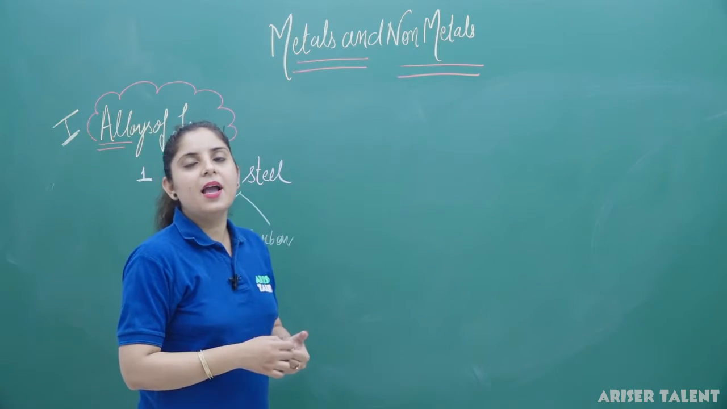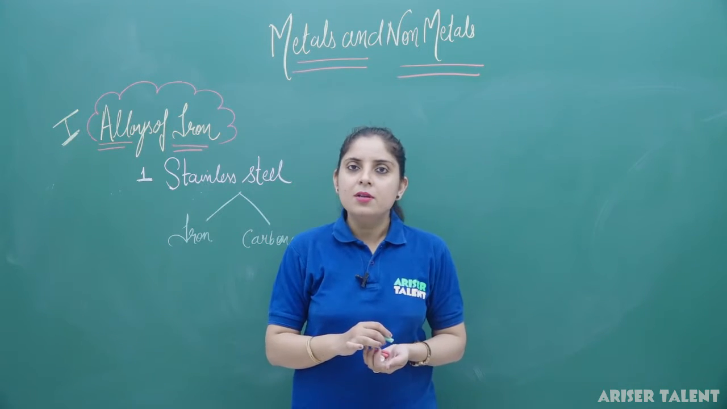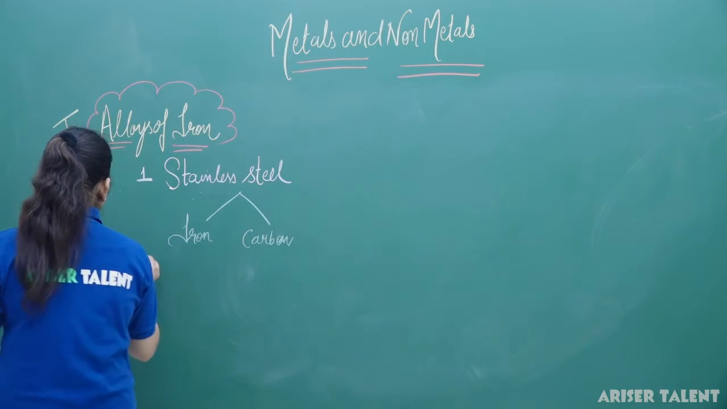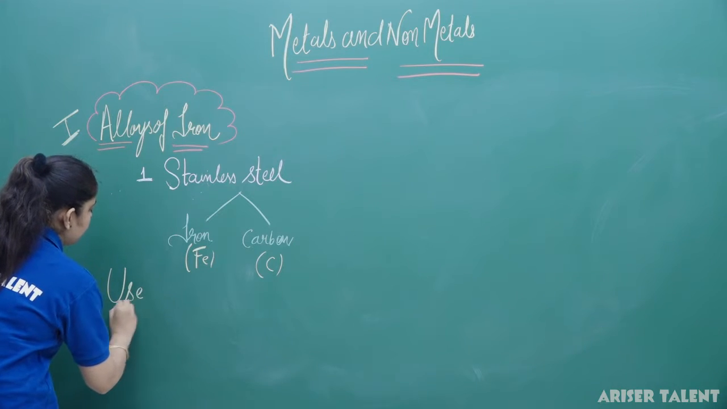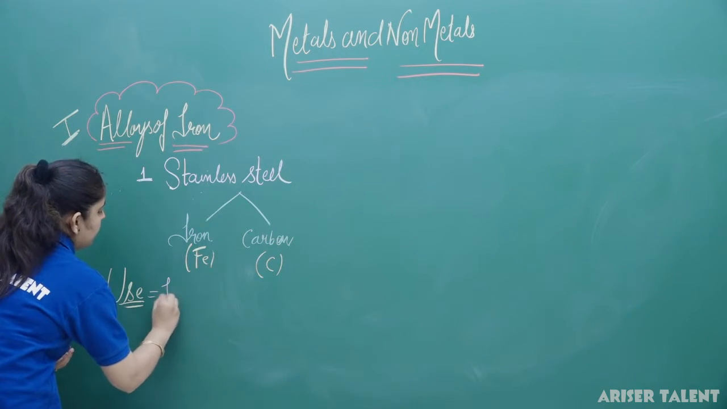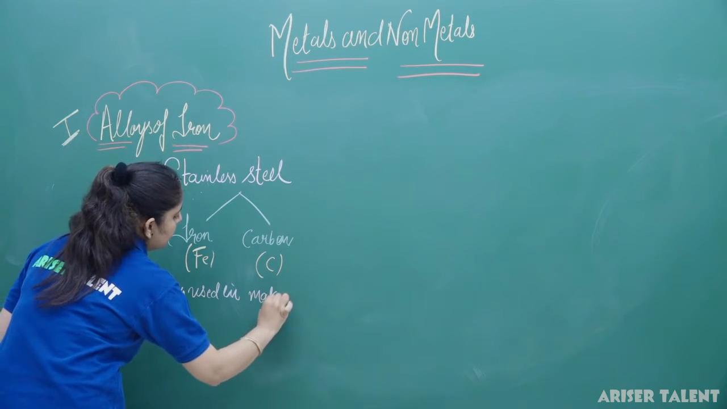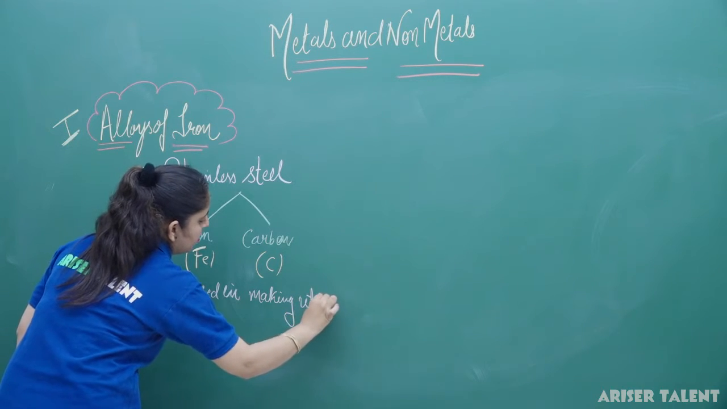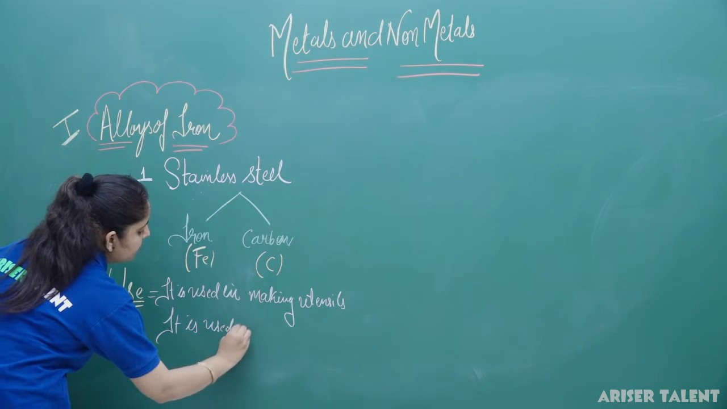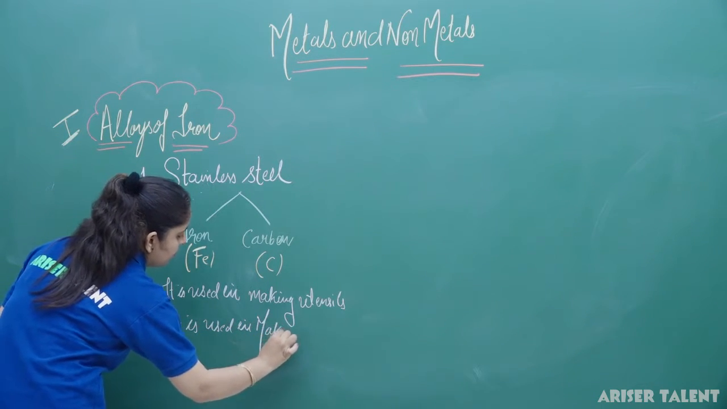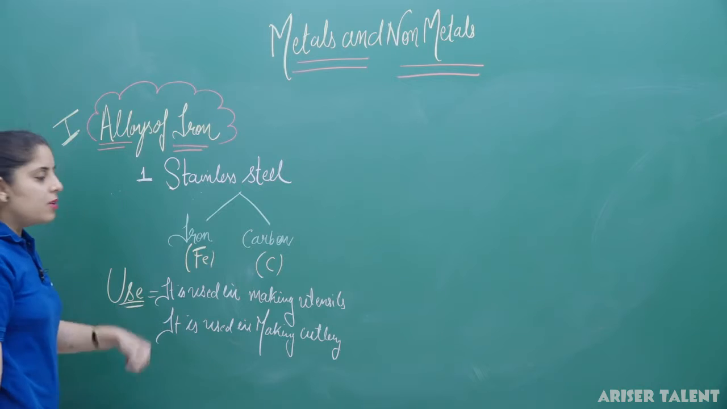Clear? Next one is stainless steel is used basically in the utensils. It is used in making cutlery and all the things we are using as a utensil in your houses. You can see that they are basically made up of the stainless steel. So what are its uses? Uses: it is used in making utensils. Second, it is used in making cutlery. Clear? So this is all about the stainless steel.